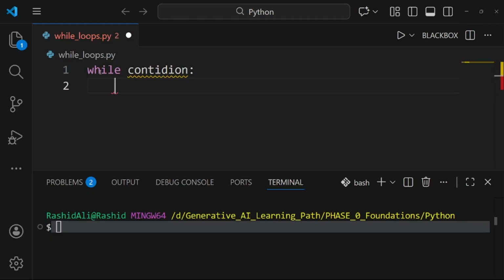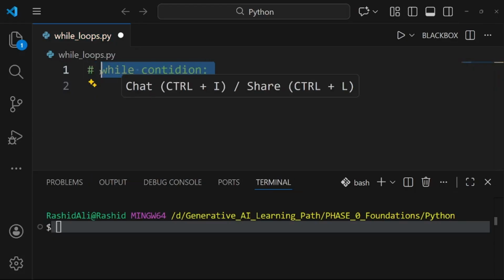In the block, in addition to writing the program we want executed in every iteration, we have to write something that updates the condition that we have set. Otherwise it will result in an infinite loop, continue looping and looping, and never stop, and you have to stop it manually. So we must have a statement that updates our given condition so that at last it becomes false, and the loop can terminate. Otherwise it will not terminate. So this was the syntax.